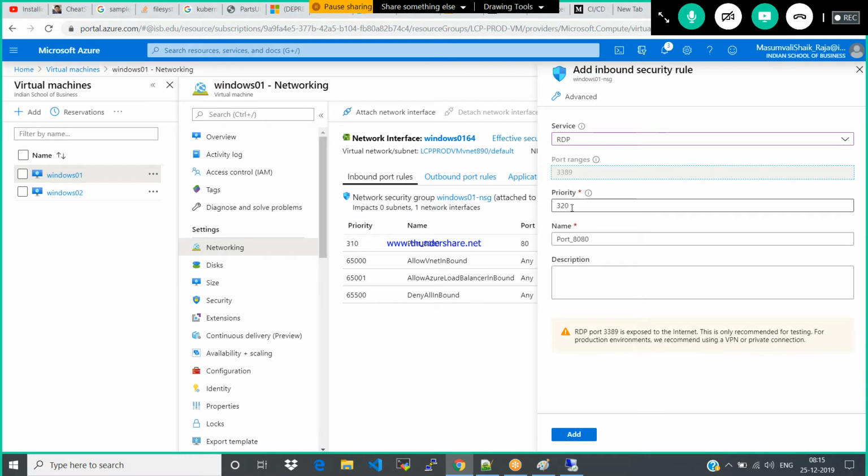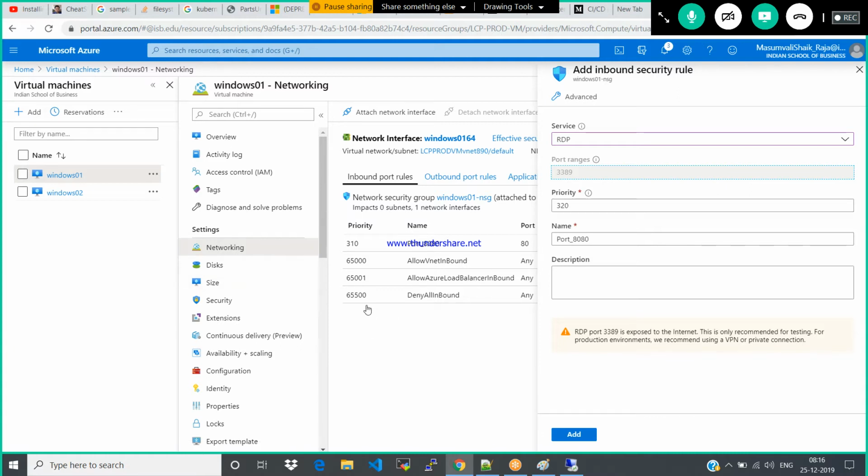So what is the priority? Based on the priority rule, it will take the input and give you the access. The maximum is from 100 to 65,000, and this is the least priority.